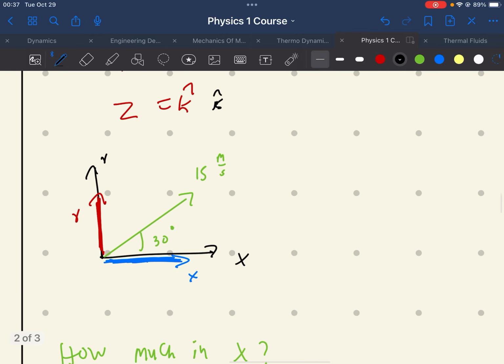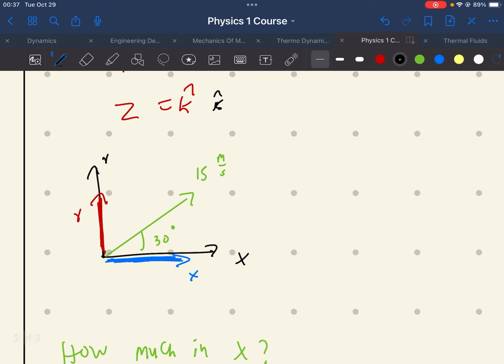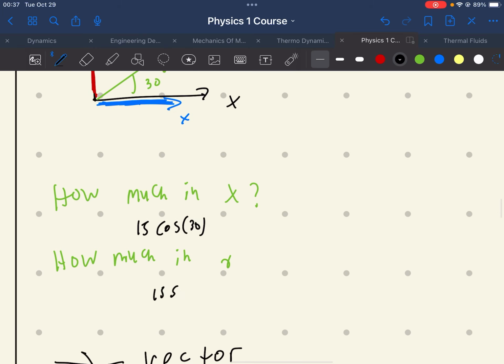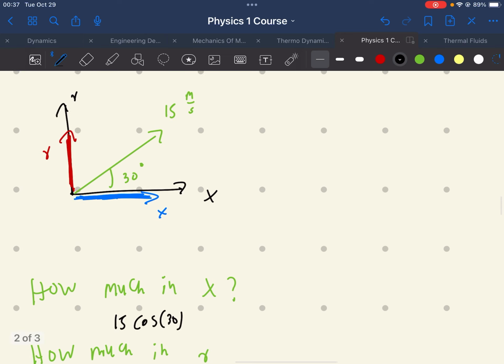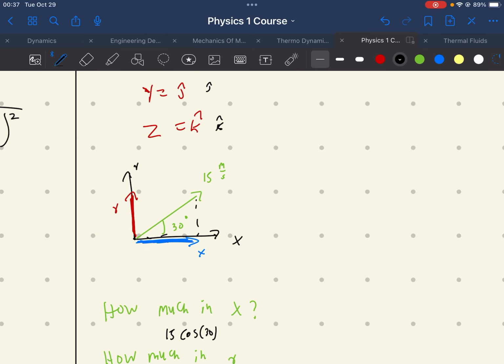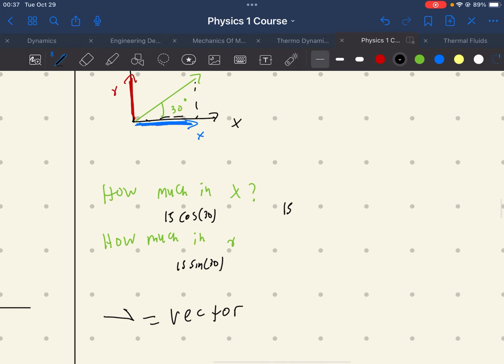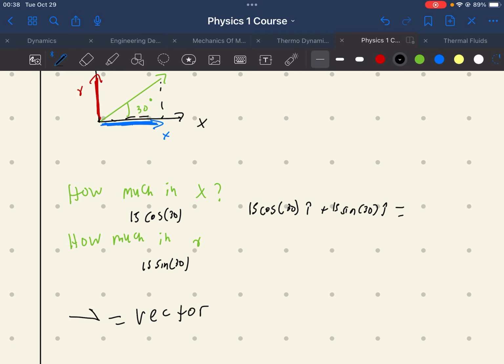So let's talk about this one. We're going to write this in vector notation. So how much is going in the x direction? We have 15 cosine 30 going in the x, and we have 15 sine 30 going in the y. Now we can write this in vector notation by saying this is 15 cosine 30 i hat plus 15 sine 30 j hat.